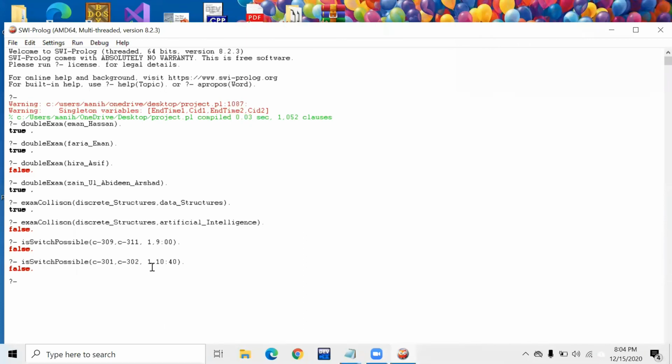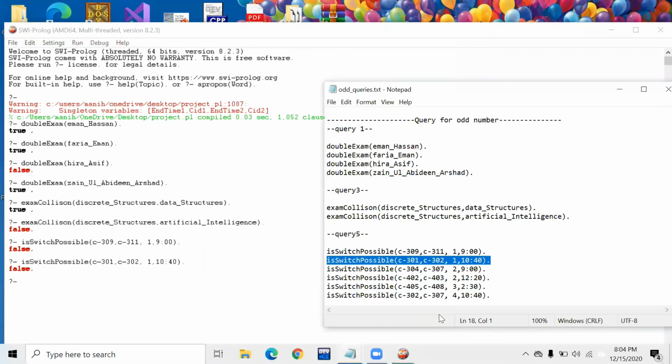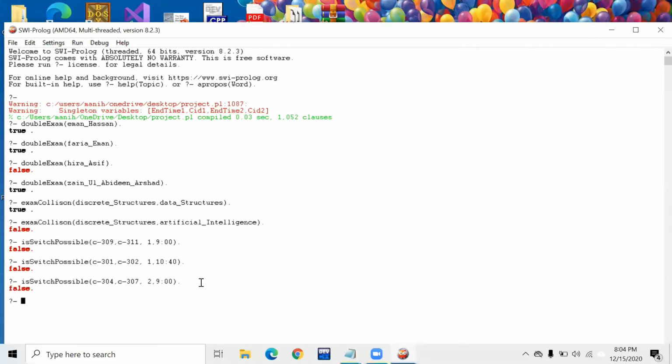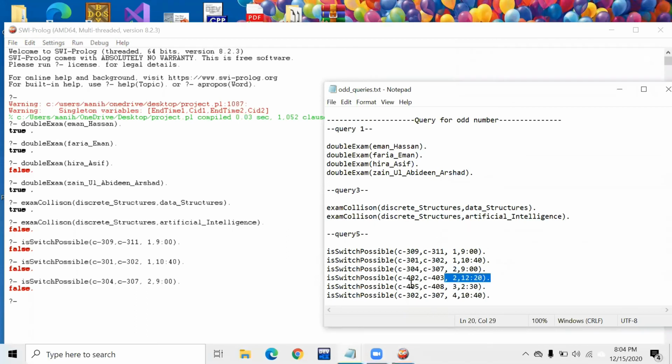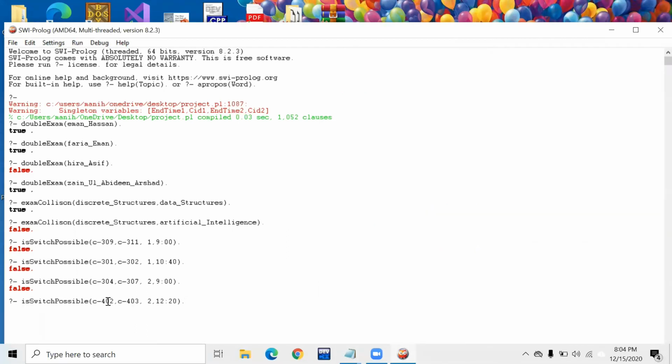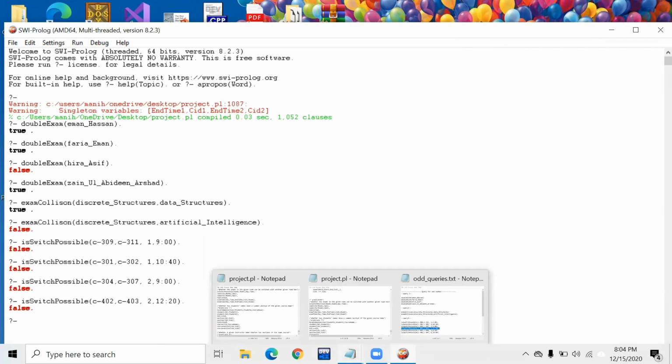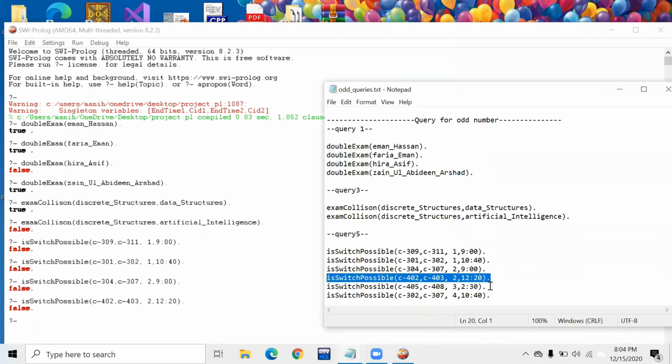This is also false because these two rooms are not being used at that time. This is also false because there is no exam on day 2. This is also false because of the previous reason, that is, there is no exam on day 2.